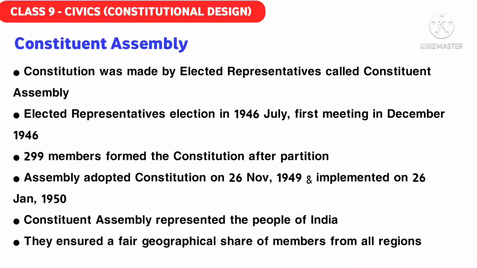They were elected mainly by the provincial legislatures, which gave us a fair geographical share of members from all the regions of the country. Elected representatives from all the regions of the provincial legislatures were there, and ultimately they formed the constitution. The Constituent Assembly represented the Indian National Congress also. They represented different political parties, different political groups, and different peoples, and that's why you can say that people from all over the country were there in the Constituent Assembly.